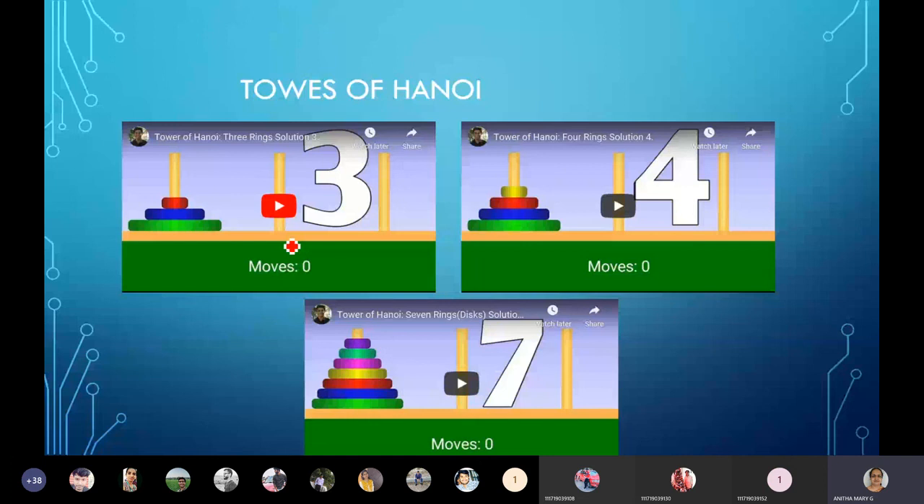Ma'am, what is Hanoi? Yes, what is Hanoi? Hanoi is nothing but the towers. That's what I'm saying, towers. Towers of Hanoi means Hanoi itself is the tower.